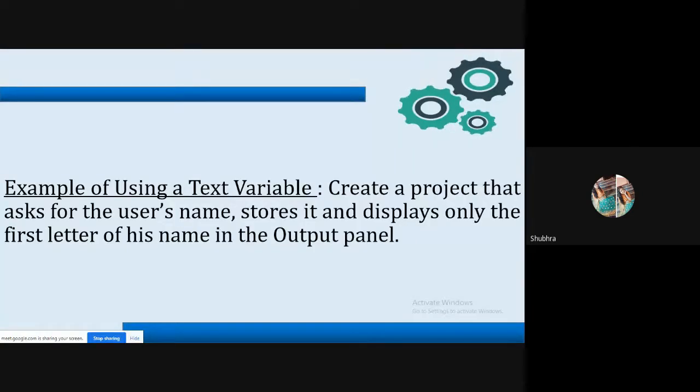Now the example for our text variable is: create a project that asks for the user's name, stores it, and displays only the first letter of his name in the output panel, right?